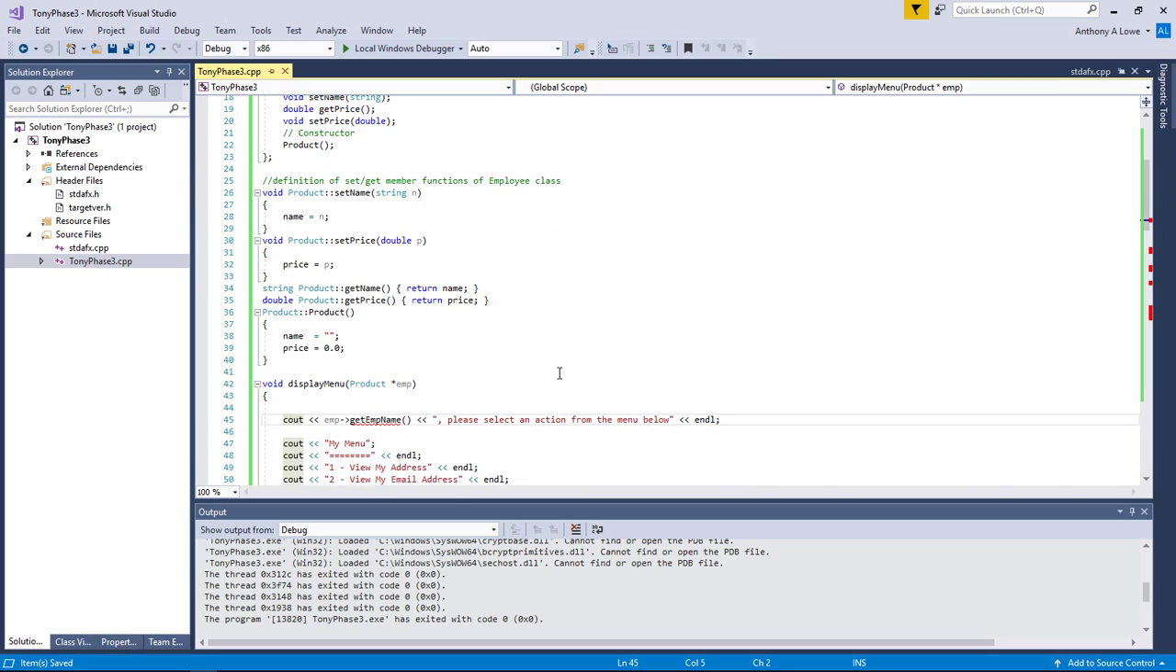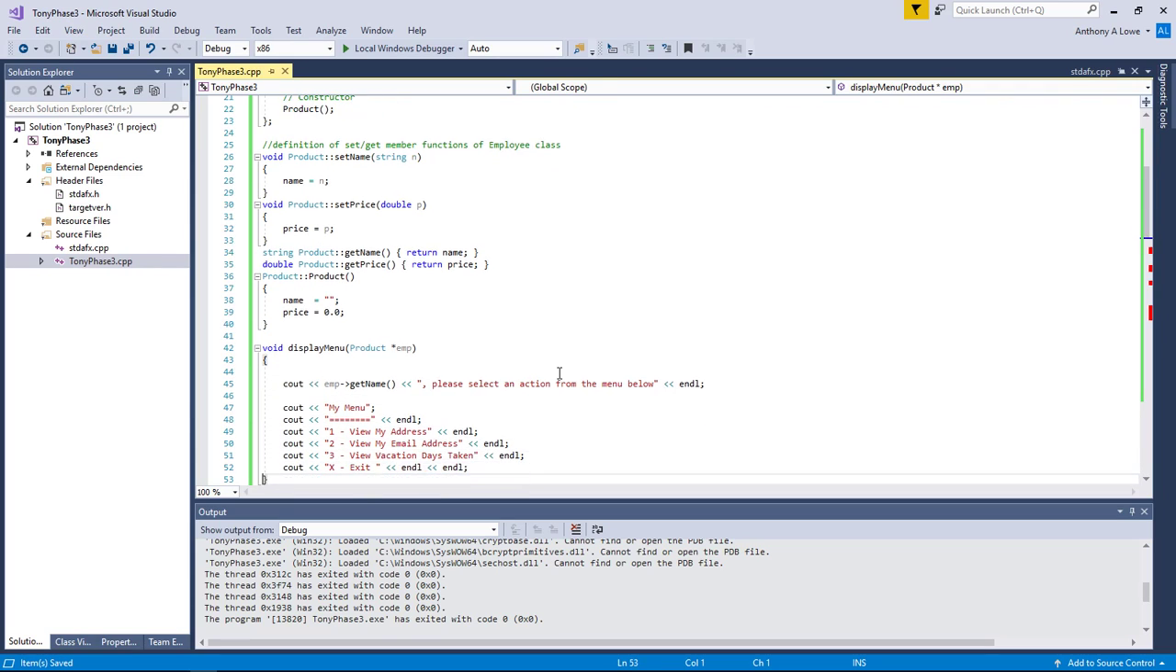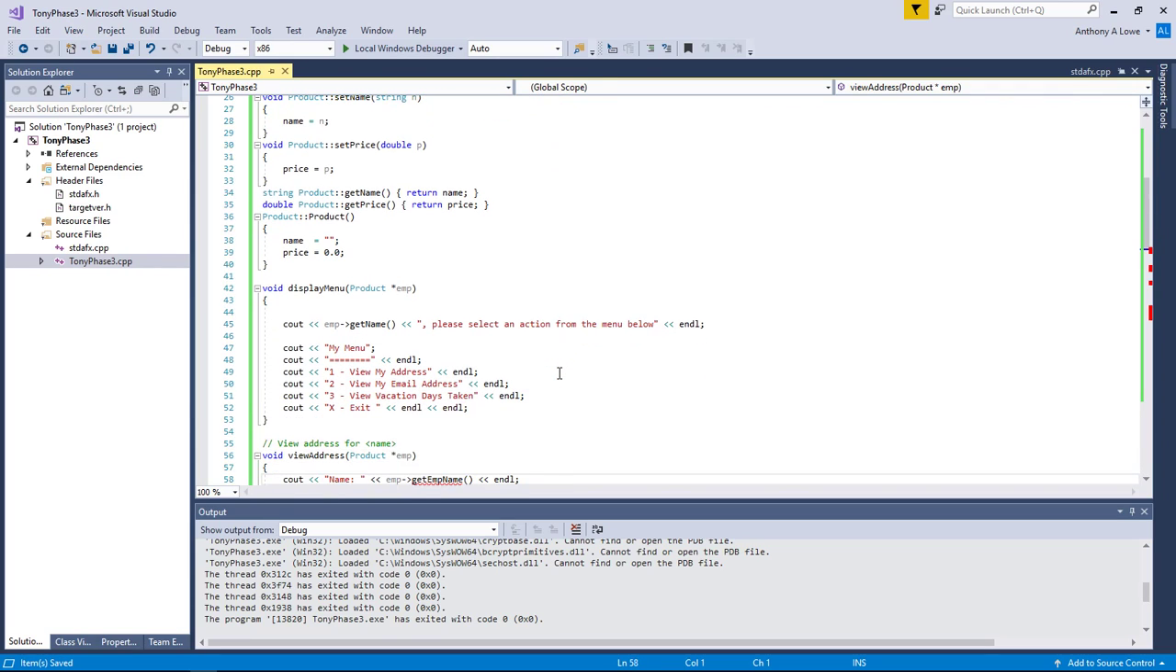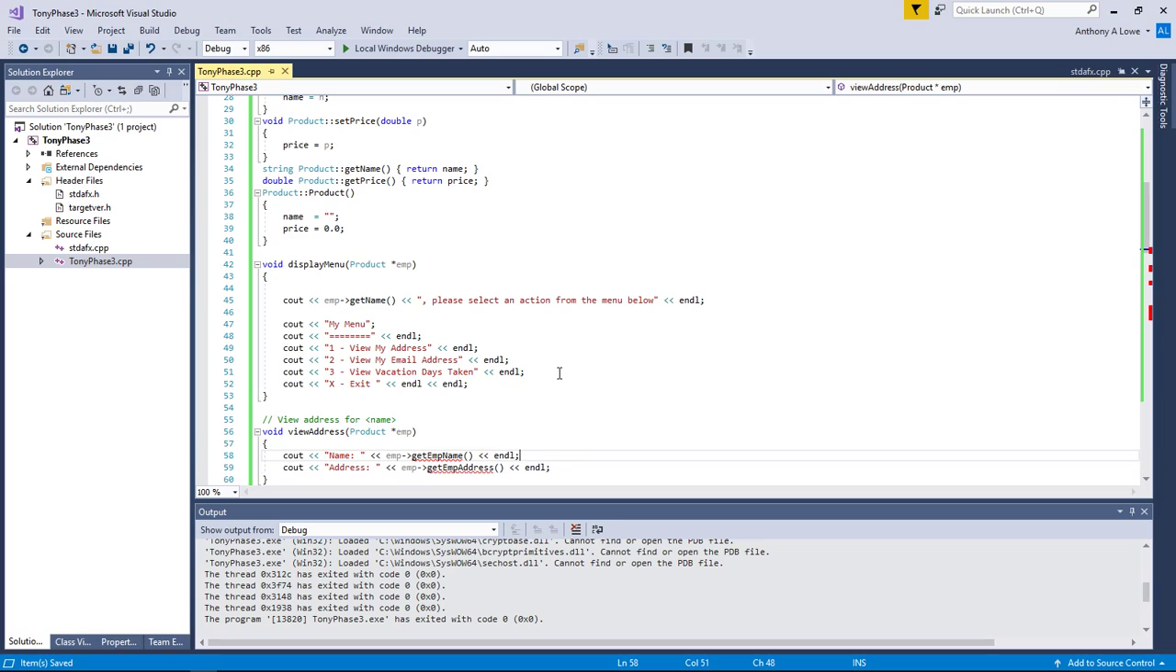So display menu, you see it's EMP. I can now just change it to be get name. Again, I don't want to fix it. I don't want to make it logical. I just want to get it up and running and keep it running. So here, view address, again, I'm going to change to get name here. And then I'm going to change this to be get price, just to print something out for both of them.